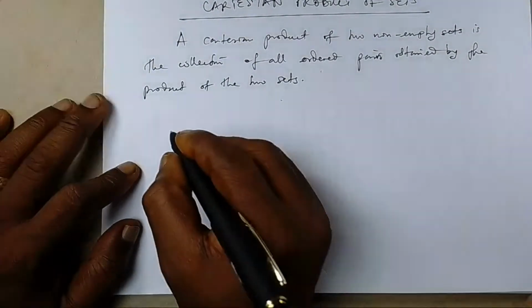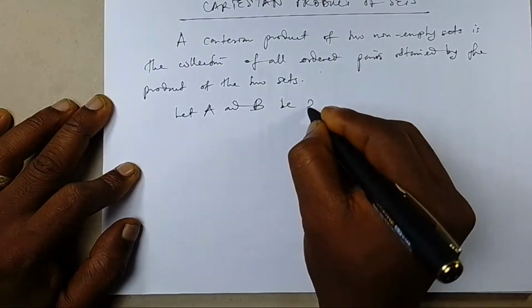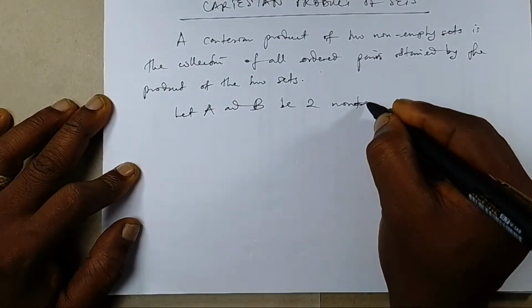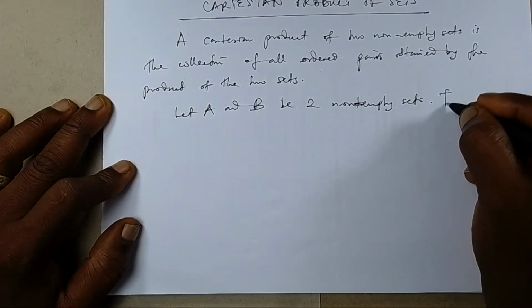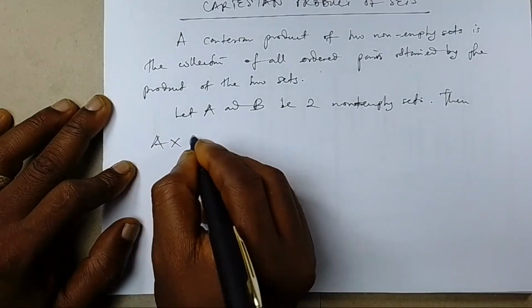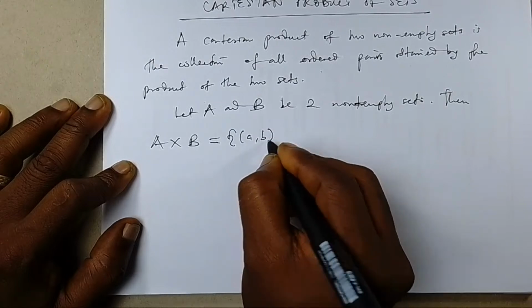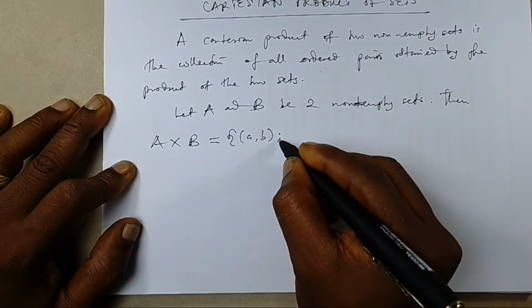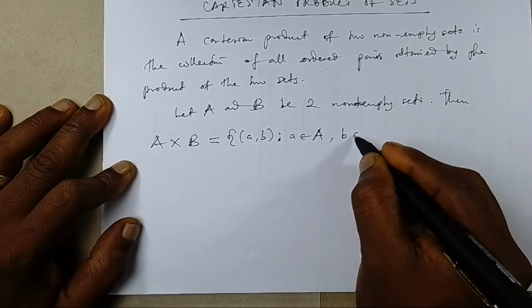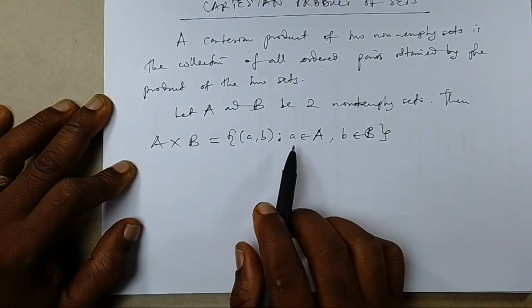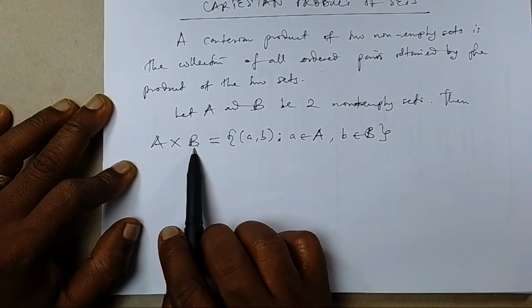Now, mathematically, we say that let A and B be 2 non-empty sets. Then A times B, called the Cartesian product of A and B, is the set of all ordered pairs (a, b), such that a is a member of A and b is a member of B. Now, by ordered pair, we mean that the first element from the first set is placed first before the second element from the second set.